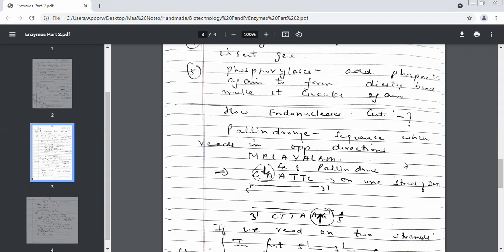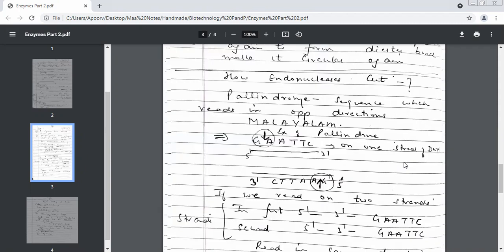But in a DNA, a palindrome is a little different. How and why? Because we have 2 strands. DNA is double-stranded or single-stranded?